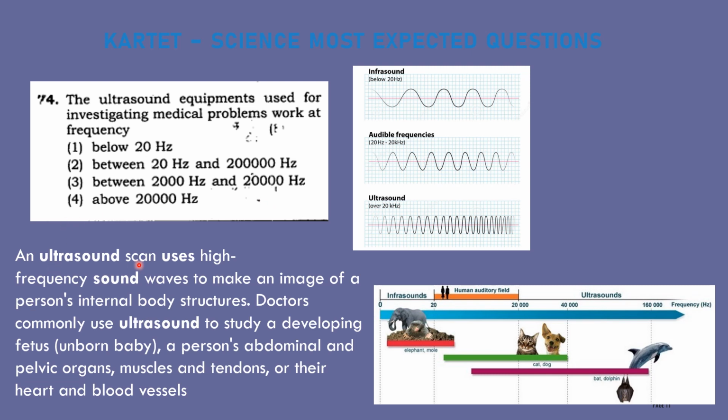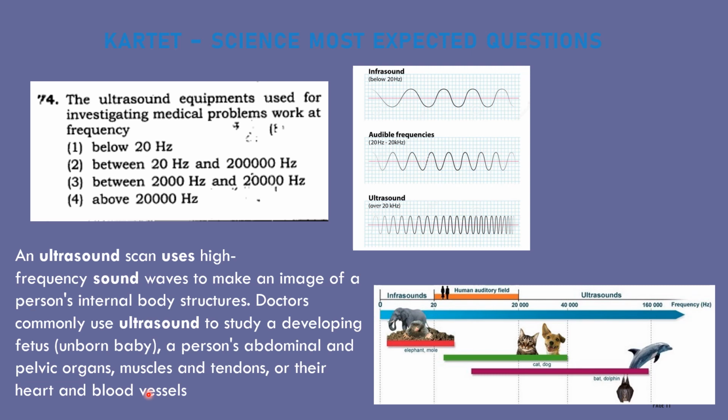An ultrasound scan uses high frequency sound waves to make an image of a person's internal body structure. As I already told, ultrasound is a very high frequency because we use above 20,000 Hz here. Doctors commonly use ultrasound to study a developing fetus, like an unborn baby, a person's abdominal and pelvic organs, and also muscles and tendons, and the heart and blood vessels.